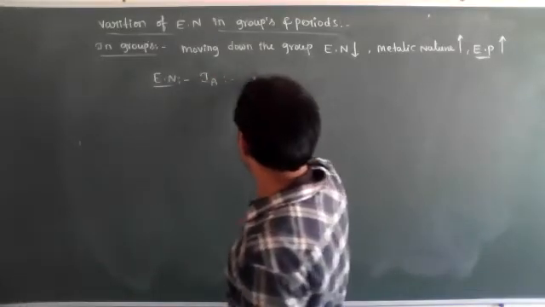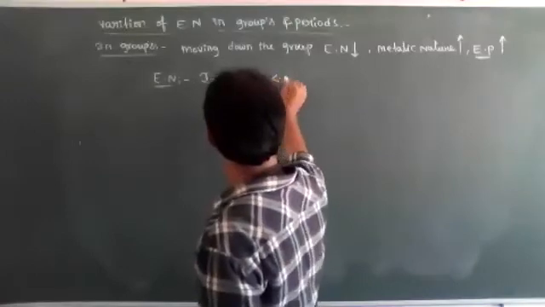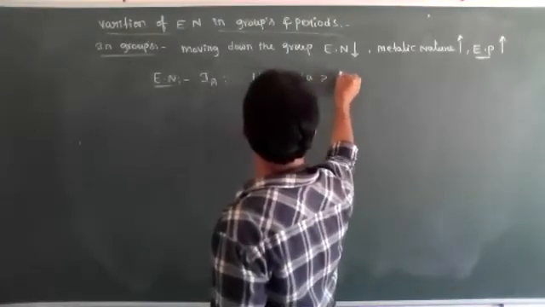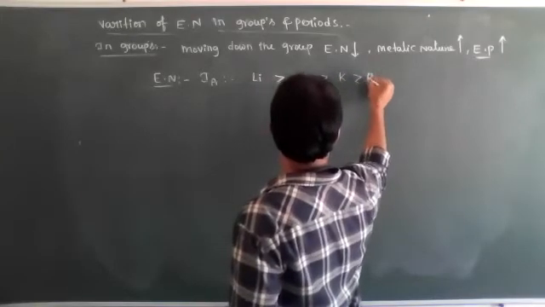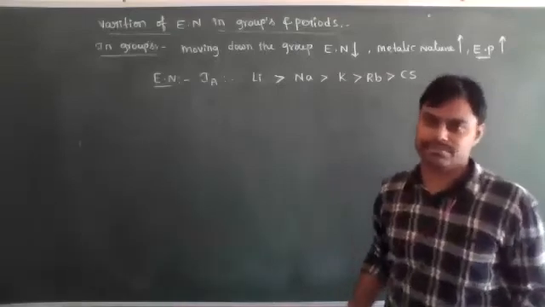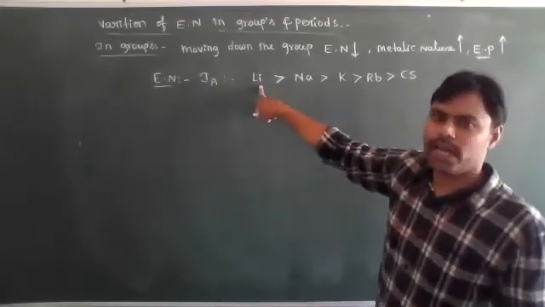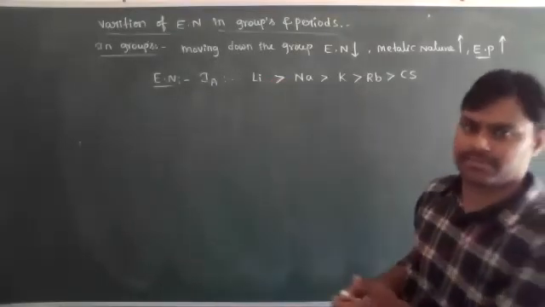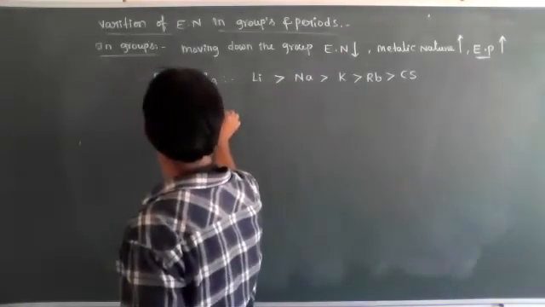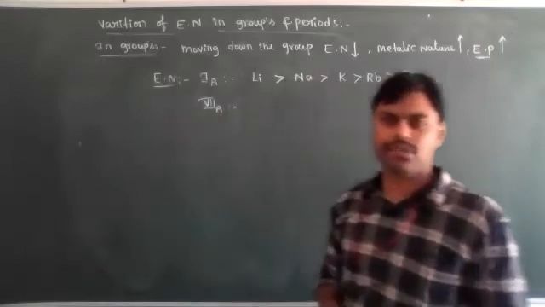Okay students, lithium, sodium, rubidium and cesium. Lithium has more electronegativity because electronegativity is decreasing down the group. Next, in 7th A group elements, just one or two examples only I am giving.